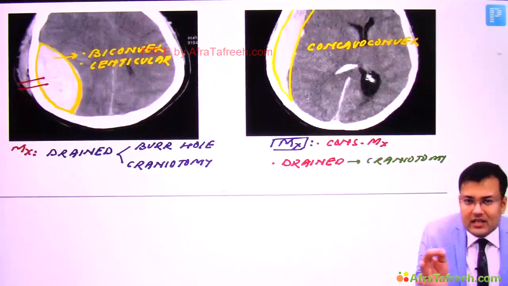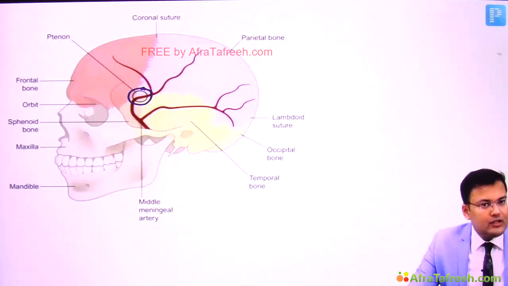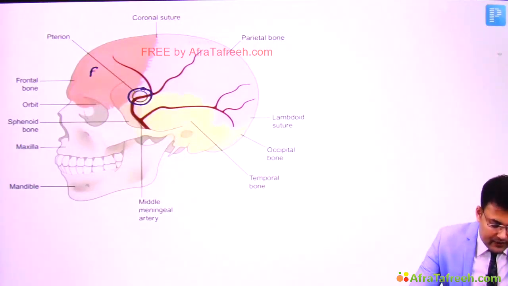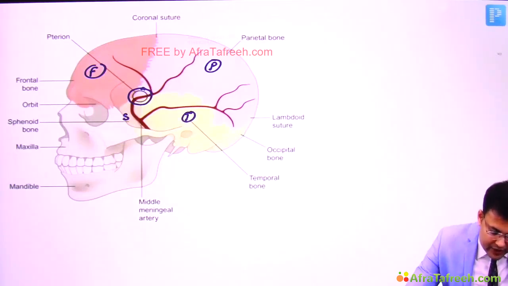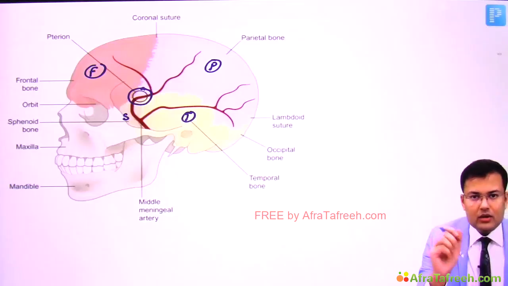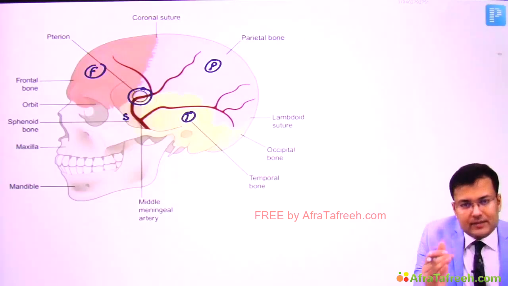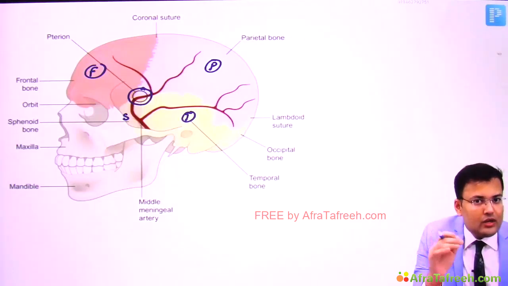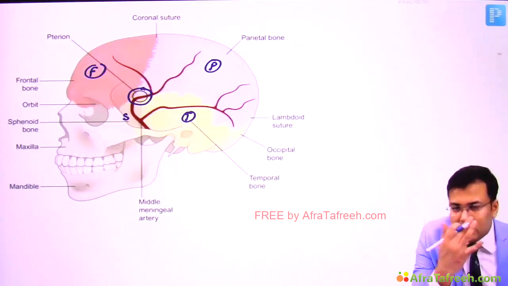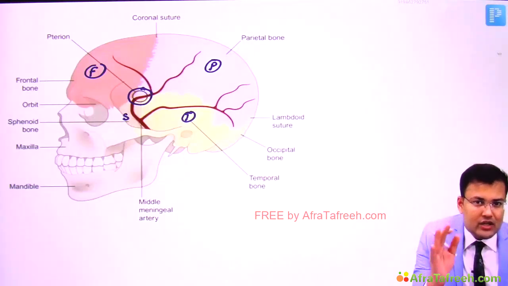So we discussed the relation of pterion. You can see again what is the location of this pterion. It is located at the convergence of frontal, parietal, temporal and sphenoid bone sutures, right? So here we are going to create the burr hole. Sometimes NCCT is not available, and on the basis of suspicion only, you have to create the burr hole. So how are you going to do it? Look for the pupils. The side on which the pupil is dilated, if CT is not available, you will create the burr hole close to the pterion.